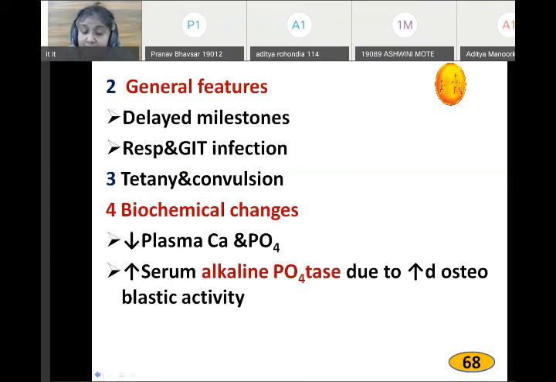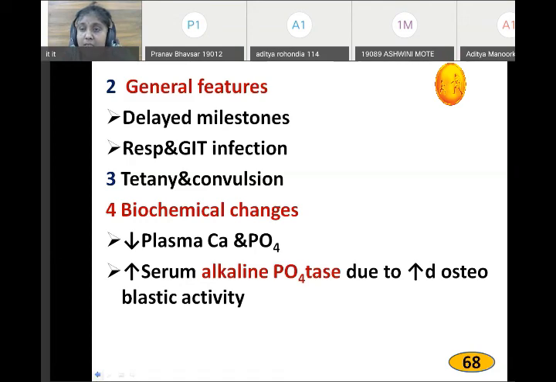Carpopedal spasm. Please tell me in carpopedal spasm how is the position of the hand. Please don't say depressed hand. There is flexion of the wrist, then flexion of the metacarpophalangeal joints, and extension of the interphalangeal joints, and the third important one is adduction of the thumb, not abduction, not away, but towards. Right, adduction of the thumb. Okay. Then Chvostek sign, and you already know tetany.